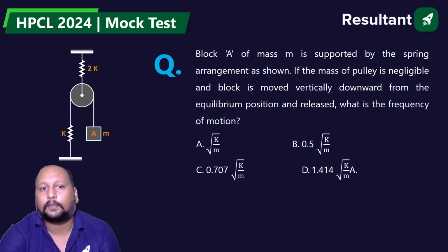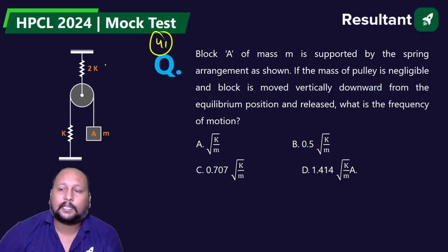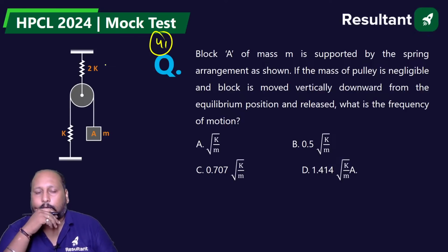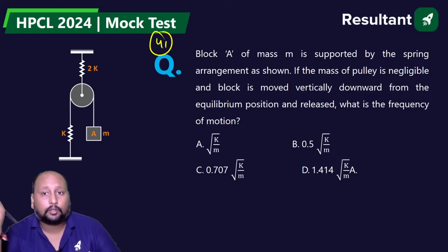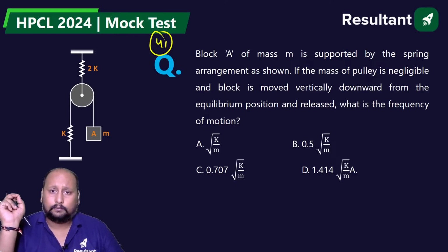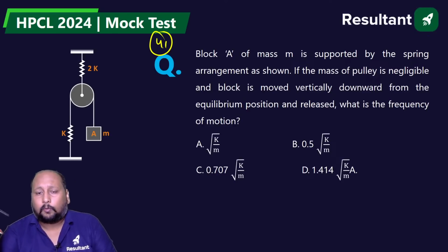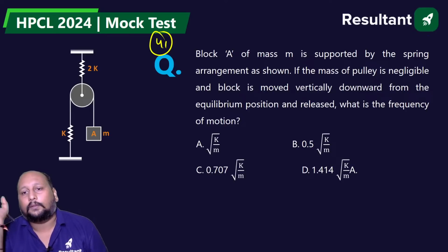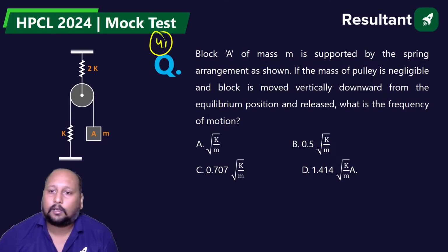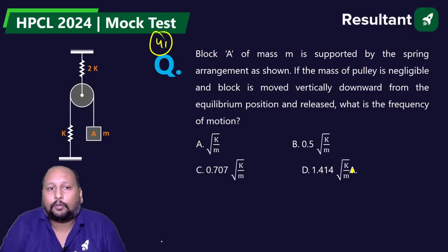41st question, from natural vibration. A block A of mass m is supported by a spring arrangement as shown. If the mass of the pulley is negligible, the block is vertically moved downward from the equilibrium position and released. What is the frequency of motion?